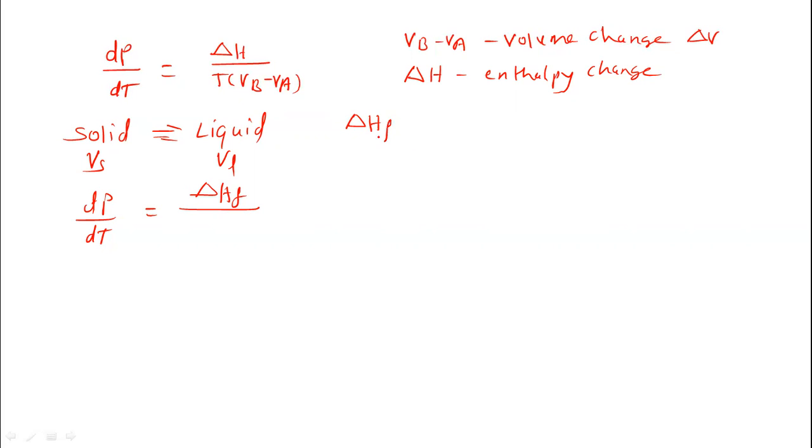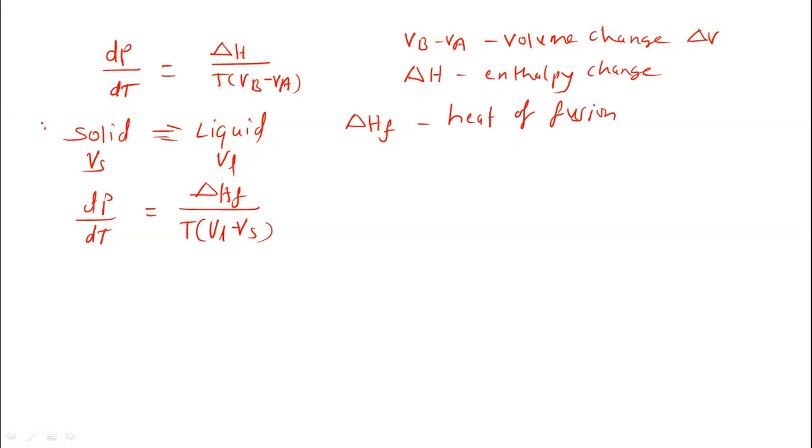So we write delta HF, the heat of fusion, upon T into Vb, here VL minus Vs. This is the volume change, for the solid liquid equilibrium system.